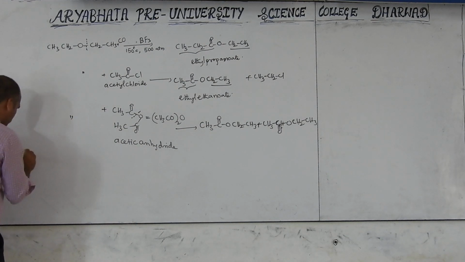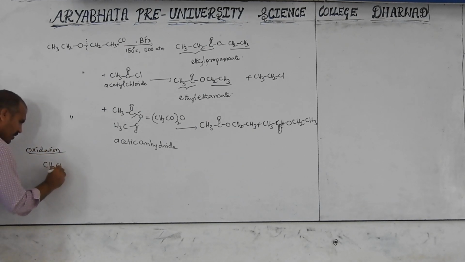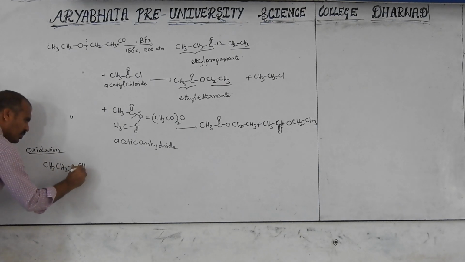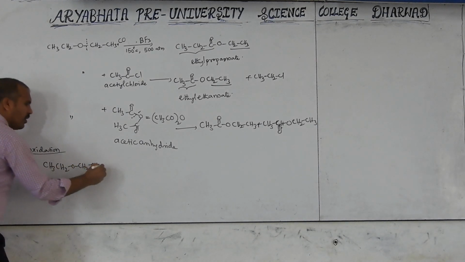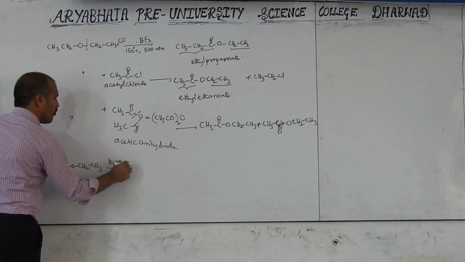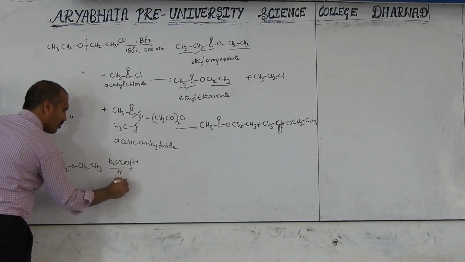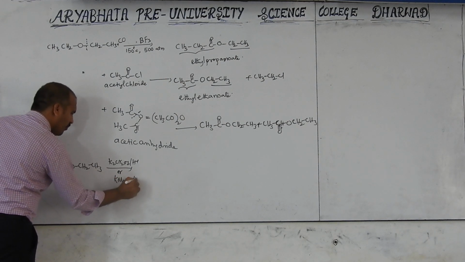Now, the oxidation reaction. This ether CH3CH2OCH2CH3 reacts with K2Cr2O7 in acidic medium or KMnO4 in acidic medium.